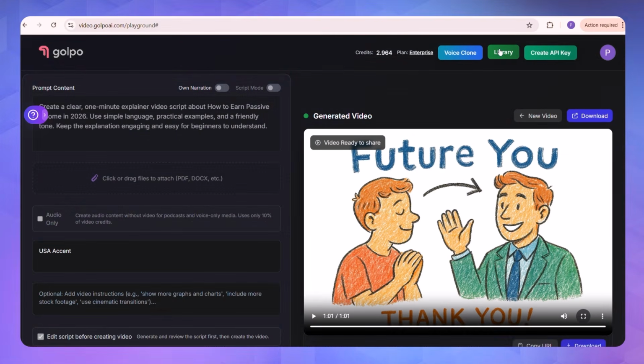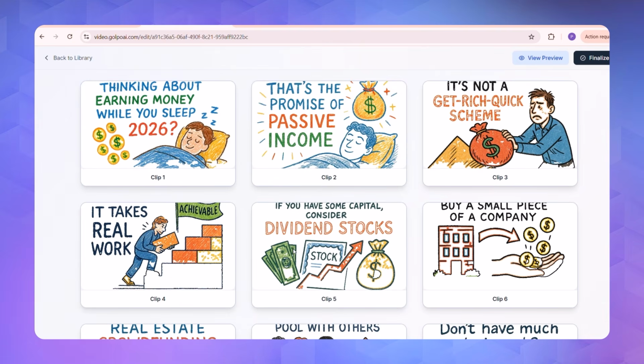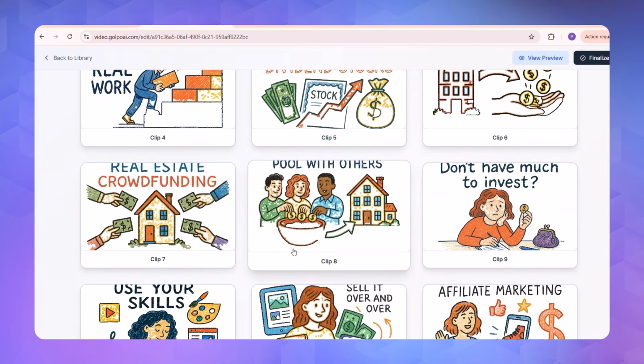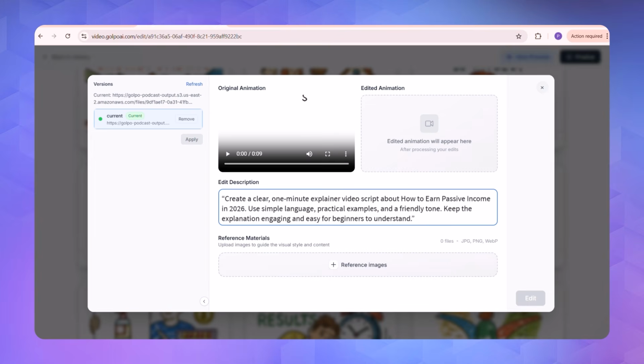Now, the video looks good. I am happy with the video, but if you want to make changes, we still have an edit button. What I'm trying to say is you can edit even without being a video editor. Once you click on edit, the screenshots are given here, the clips are given everywhere. And again, if you want to edit, just give a prompt and you can edit the entire video here.